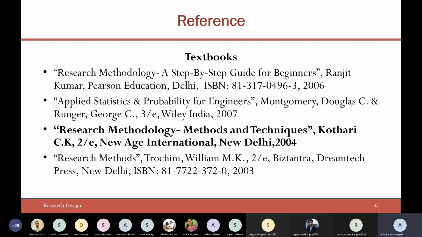The majority of the things are taken from this particular textbook, Research Methodology: Methods and Techniques by C.K. Kothari. You can also refer to this textbook, chapter 2, and for additional things that have been taken from the internet, I have quoted the sources there as a courtesy.